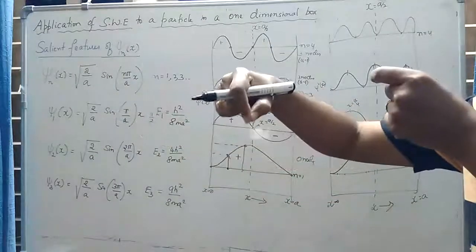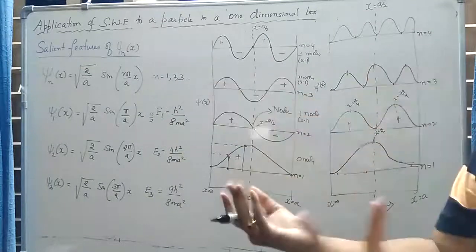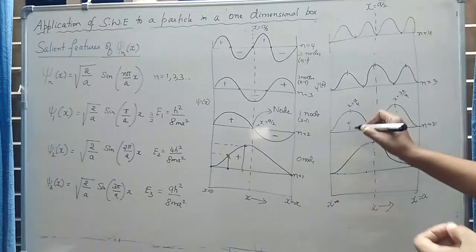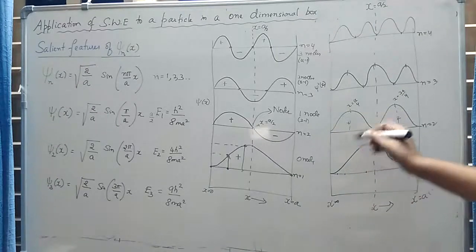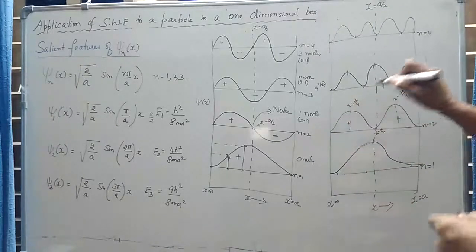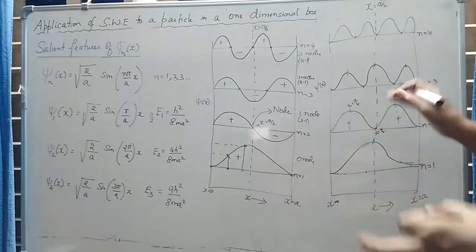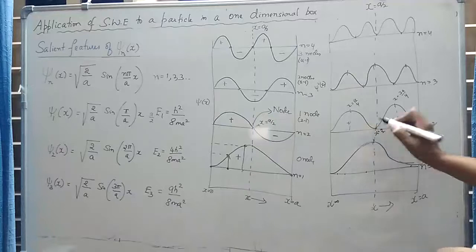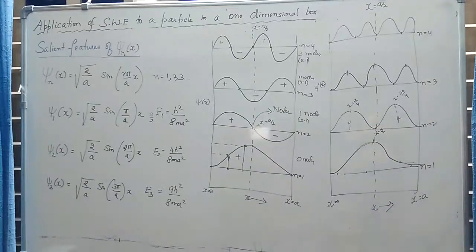But exactly at the center, you have one point where the probability of finding the particle is 0. It means the particle either spends most of its time at x equal to a by 4 or at x equal to 3a by 4, and it never spends even a fraction of a second at x equal to a by 2, because the probability is 0. How is this physically possible?